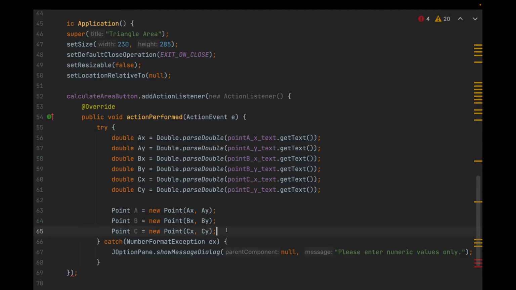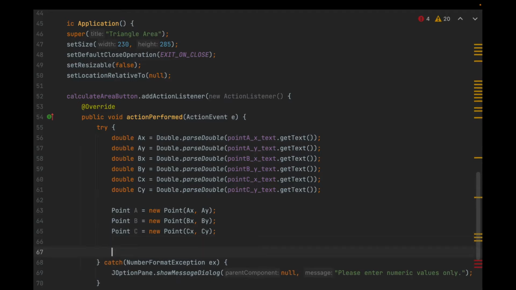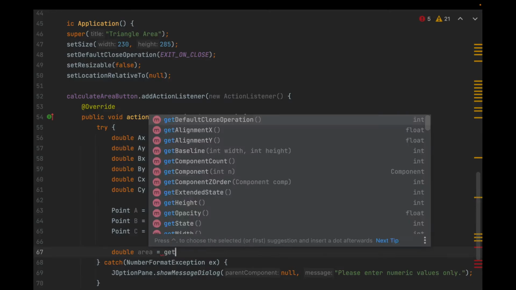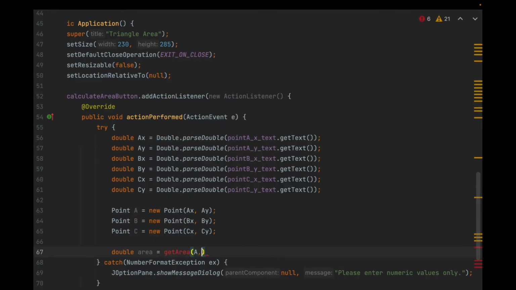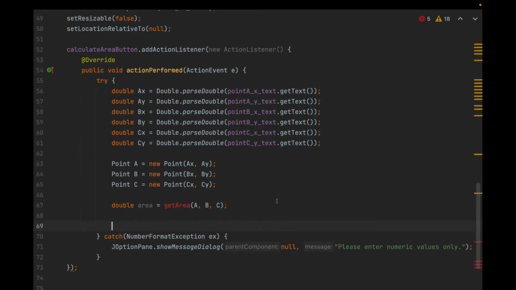Finally, we're going to return the area, and we're going to use another function. I'm going to say double area is equal to get area, and I'm going to pass it, and I haven't created this function yet, that's why we're getting an error. I'm going to pass it the 3 points. So I'm going to hold off on writing the get area function, but let's assume that we got the area.